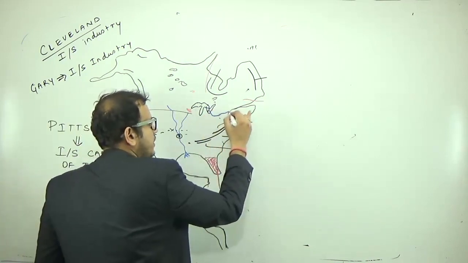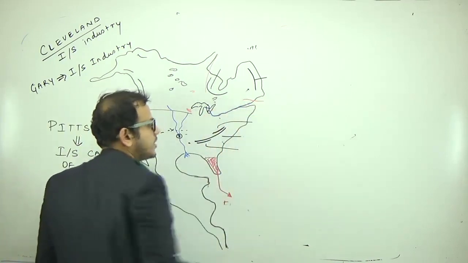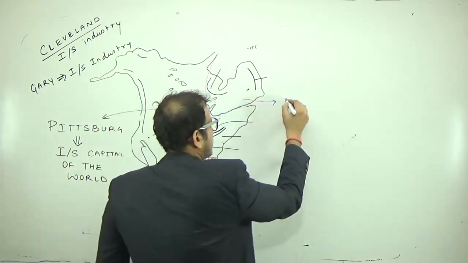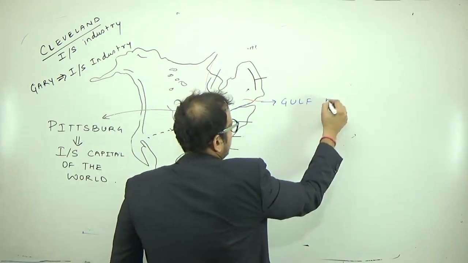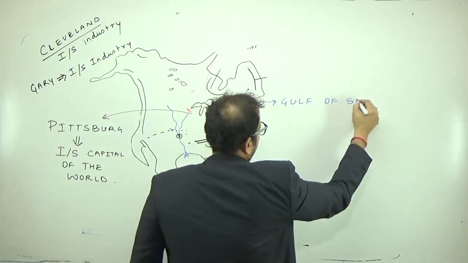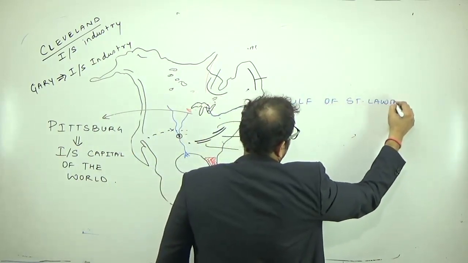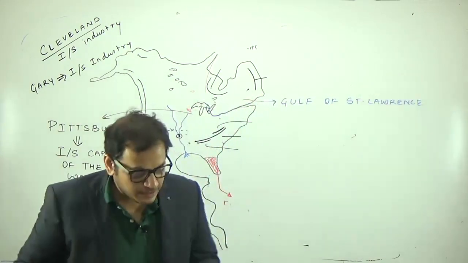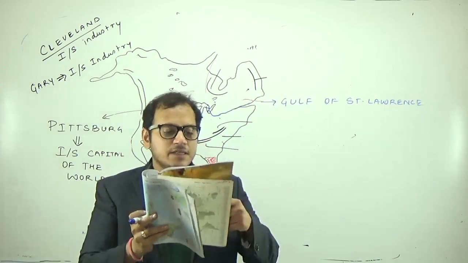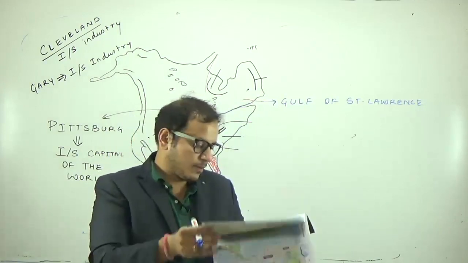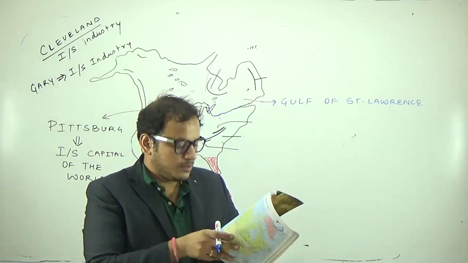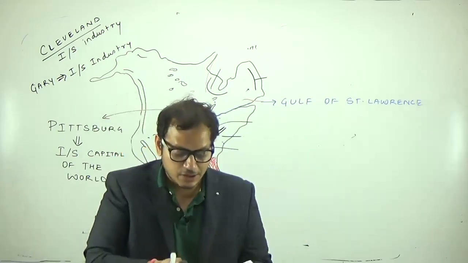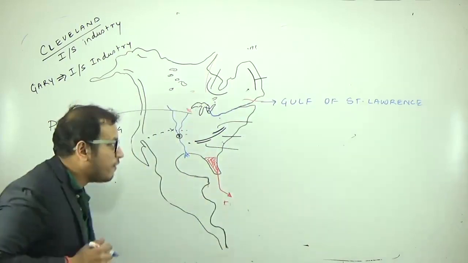There is an important river which flows here and drains in this part. You can see this part is known as the Gulf of St. Lawrence.